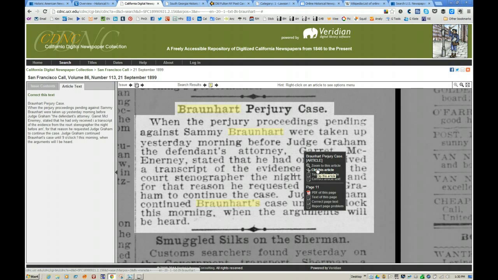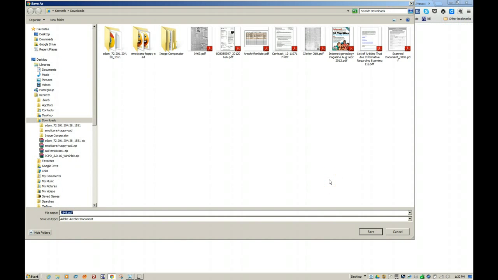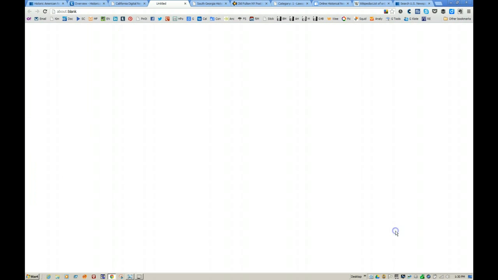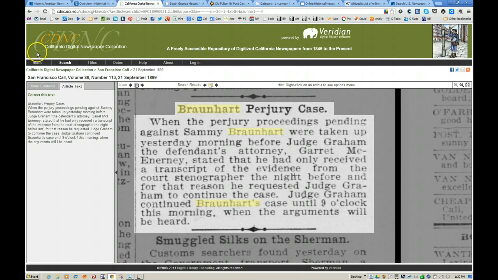And if I wanted to use this clipping in another venue, such as a blog post or in a book, etc., I would not want the yellow highlight. So what I would likely do here is just click PDF and save the PDF on my computer. So let's click out of that and let's go back. Again, this is quite a useful, another one of the very useful collections, and the quality of the scan is quite good as well.